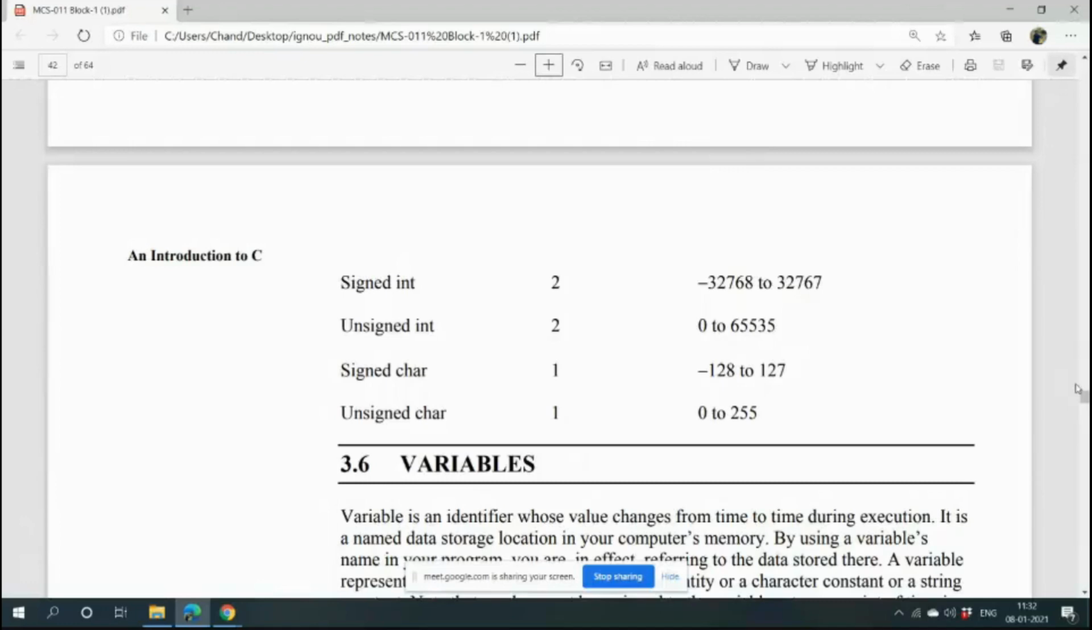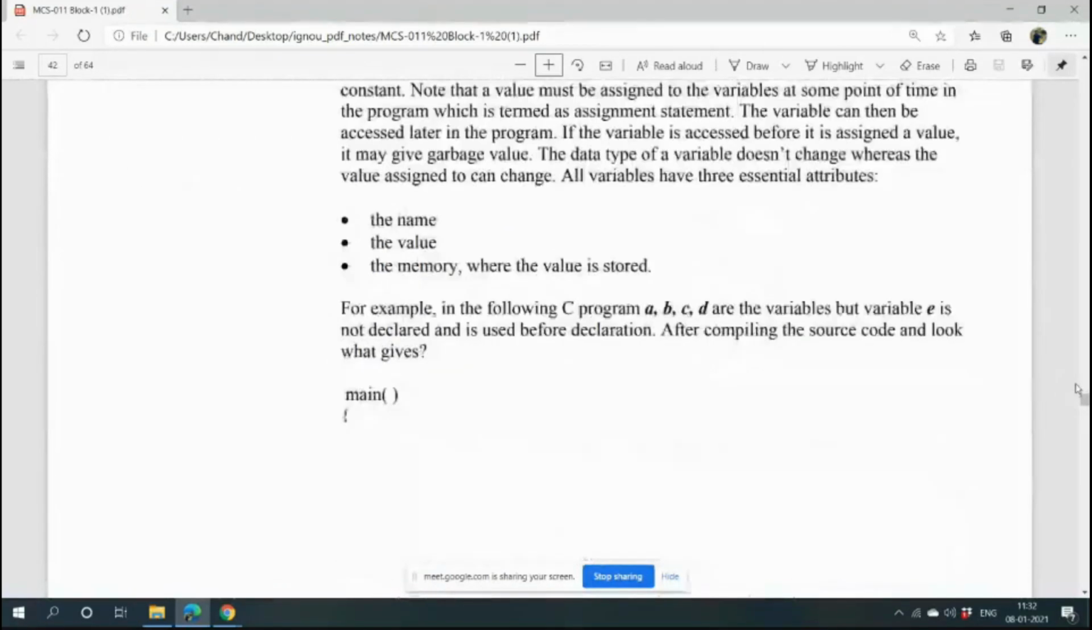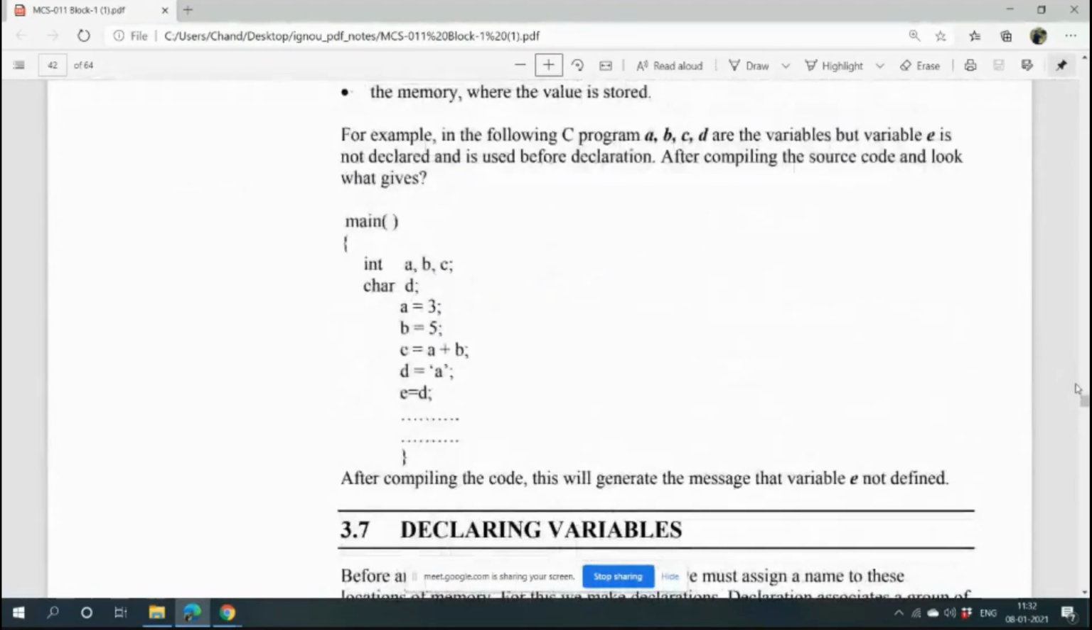Now, variables. Variables are a temporary storage location inside the memory. See this program, how we are declaring variables. These are some equations. So tell me one thing.